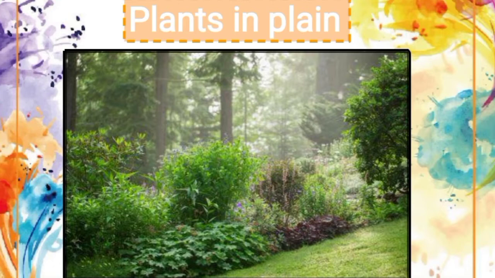Some examples of trees growing in plains are peepal, mango, banyan, gulmohar and cotton. But some parts of the plains receive heavy rainfall while others receive less rainfall.